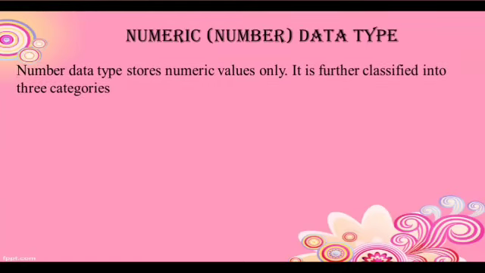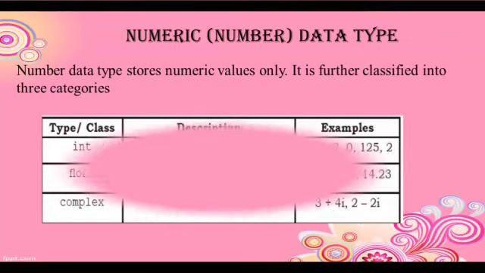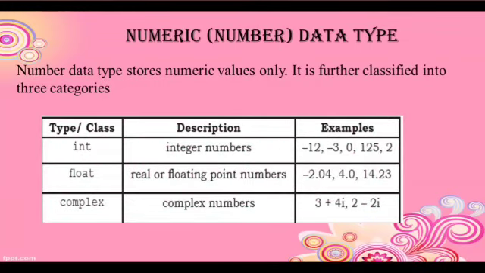Numeric data type. The number data type stores numeric values only. It is further classified into three categories: int, float, and complex. Int is any whole number, including 0, negative numbers, and positive numbers. For example, -12, -3, 0, 125, 2. These are whole numbers, so they belong to integer. Floating point numbers are real numbers which have fractional values: -2.04, 4.0, 14.23, etc.